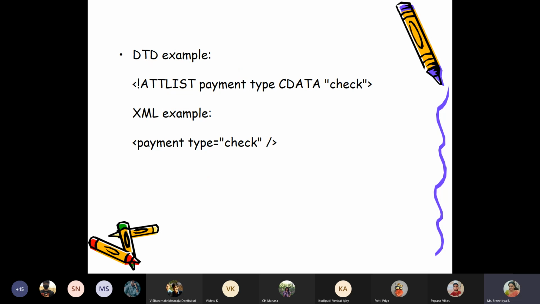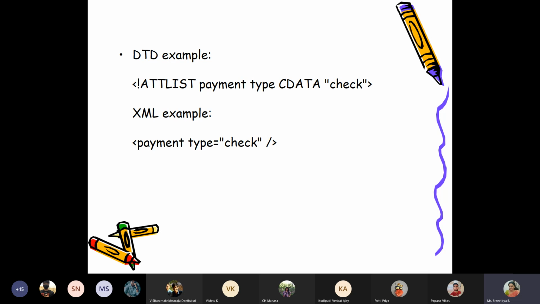Say for example, payment is an element and type is an attribute. Like online payment, somebody has paid through credit card, somebody through UPI, somebody through cash, someone through check. So payment is the name of the element, and the extra feature I am going to give is type. What type of payment did he make?